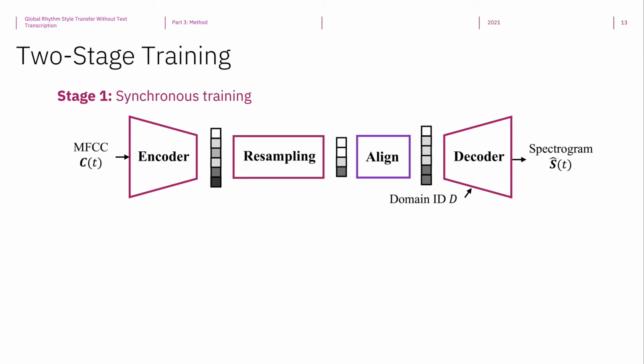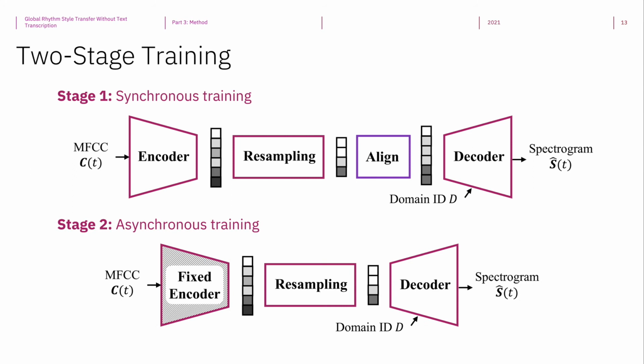After convergence, we switch to the second stage, called the asynchronous training, where we remove the realign module and then fix the encoder. In this way, even though the two players would have the incentive to collude, they are not able to because one of the players is fixed.